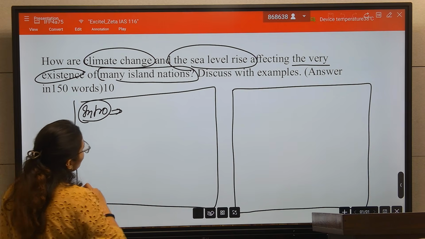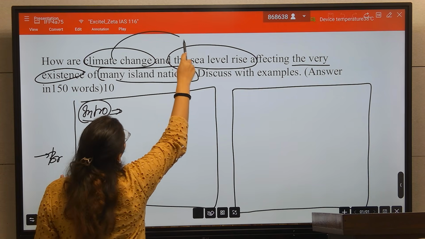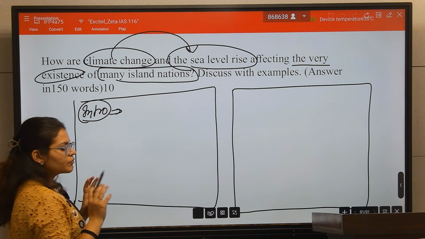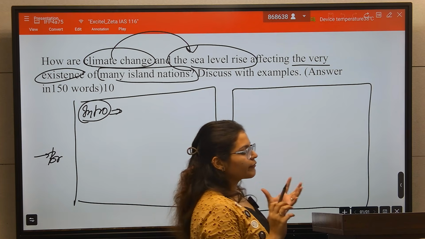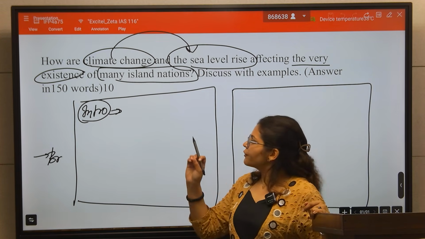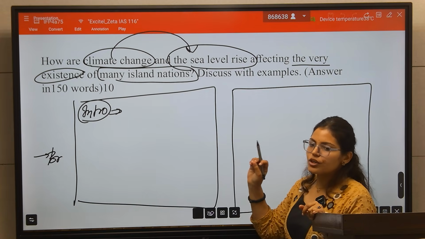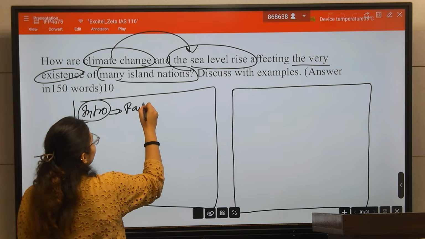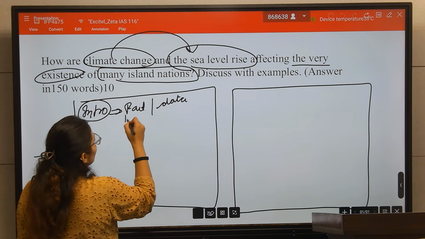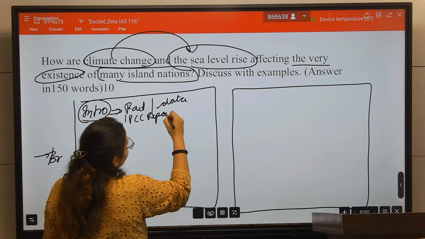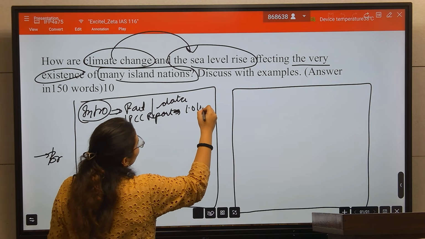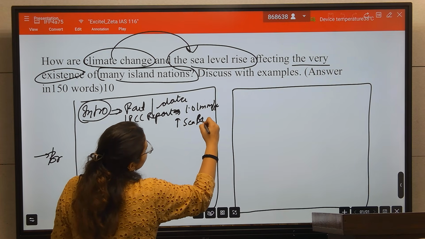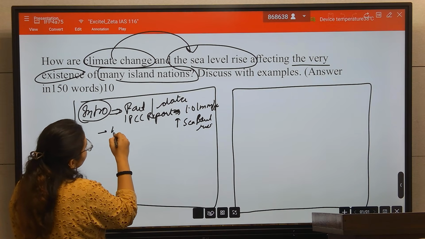One impact of climate change is sea level rise. In this type of question, if you have a fact or data on sea level rise, then first in the intro you should write that fact or data. So the first intro can be a fact or data. You can quote the IPCC report, which shows that there is a 1.011 mm per year rise in sea level. You can also quote the WMO report here.